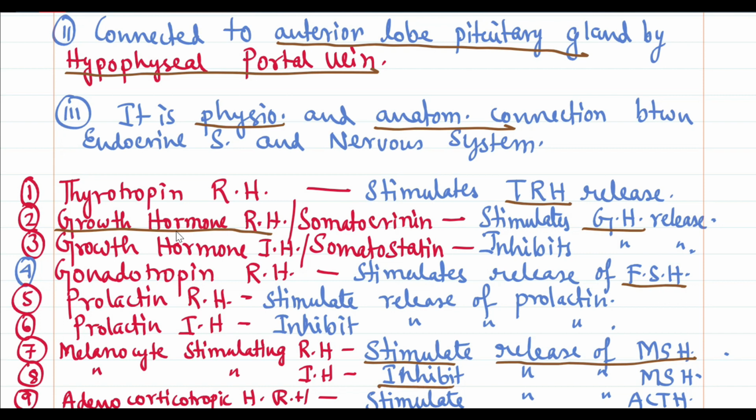And the last one is adrenocorticotropic hormone releasing hormone, which helps in stimulating the release of adrenocorticotropic hormone. So this is the end of the lecture on the hypothalamus, and I covered most of the important points, some extra points also, and also the points from NCERT. In the next lecture we will be talking about the pituitary gland.